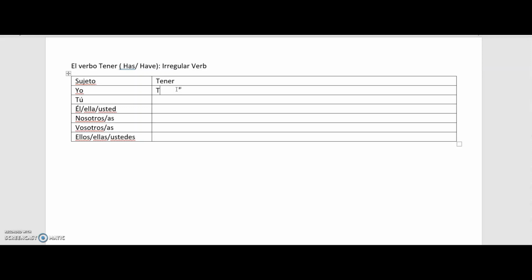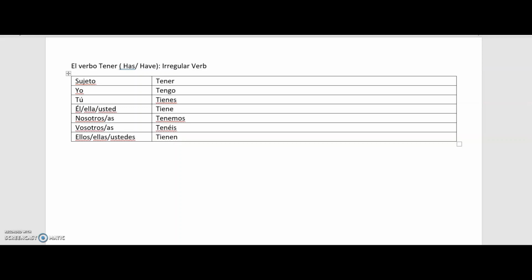For you, the conjugation is tengo, yo tengo, tú tienes. So yo tengo, tú tienes, él, ella, usted tiene, nosotros, nosotras tenemos, vosotros, vosotras tenéis, and ellos, ellas, ustedes, it is tienen.